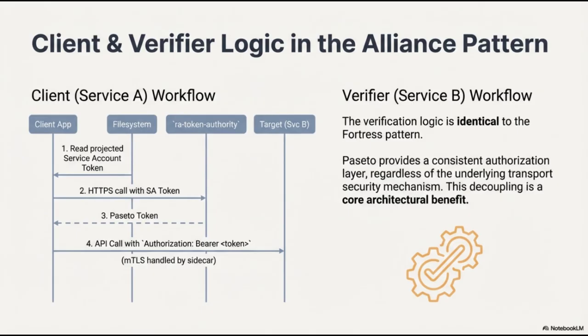On the right, the verifier workflow for Service B remains remarkably simple because the verification logic is identical to that used in the Fortress pattern. This consistency is intentional. Passeto provides a uniform authorization layer that operates independently of the underlying transport security mechanism. This decoupling is a core architectural benefit, allowing security policies to remain stable even as the infrastructure or transport protocols evolve.